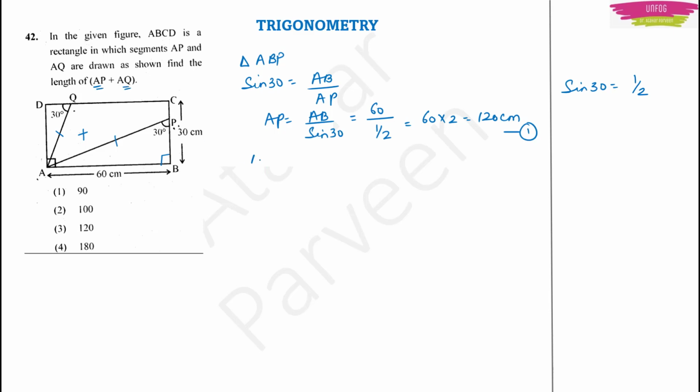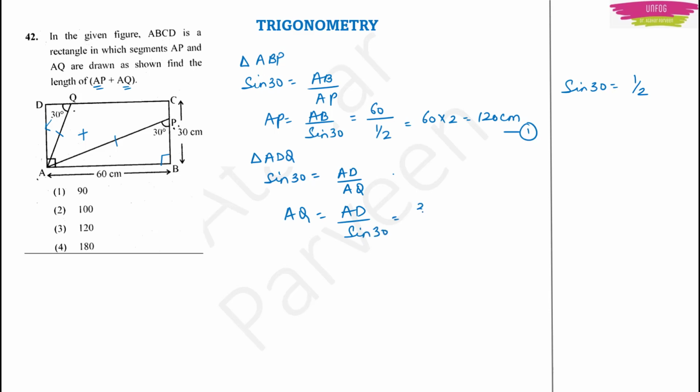For AQ you take triangle ADQ. Again you take sine 30 because the same angle is there, right? So sine 30 again will be equal to AD upon AQ, because AD is the opposite side for 30 degree, right? What do you want now? You want AQ, right? So AQ will be equal to AD upon sine 30.